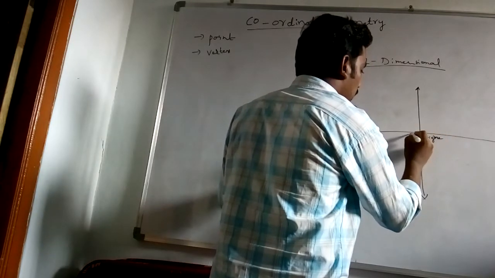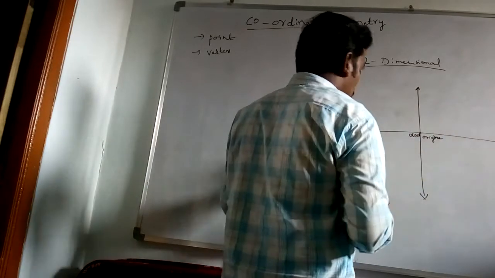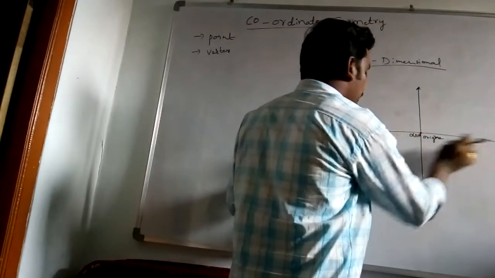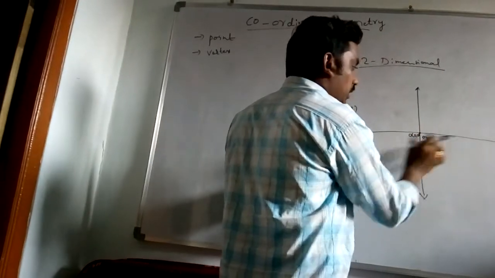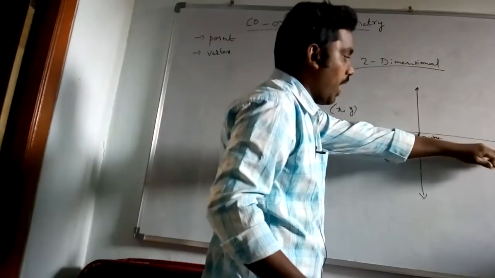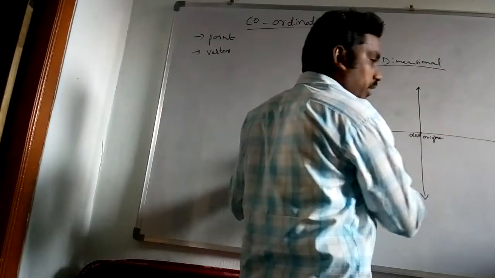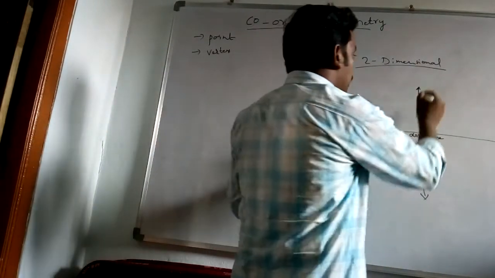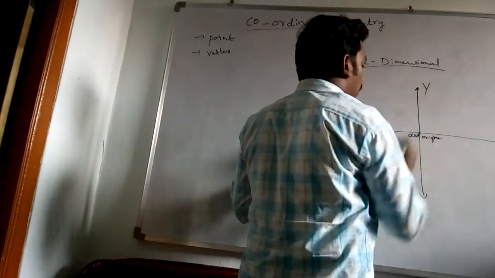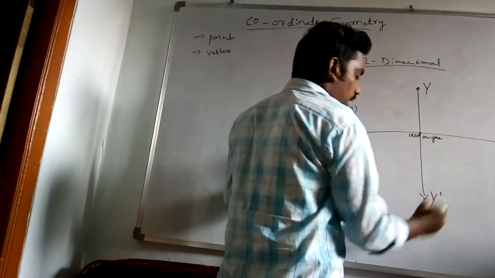Origin is indicated by O, (0, 0). This horizontal line on a plane is called the x-axis. This opposite side is x dash, where we get opposite values. This vertical line is the y-axis, and the opposite side is y dash.